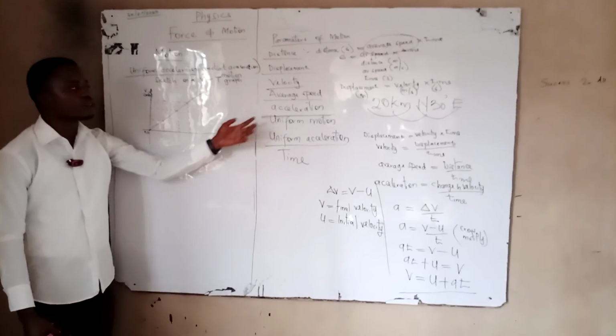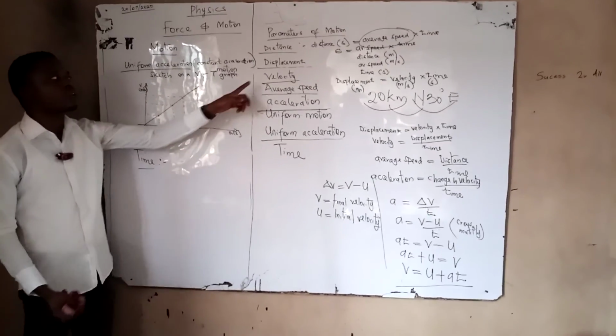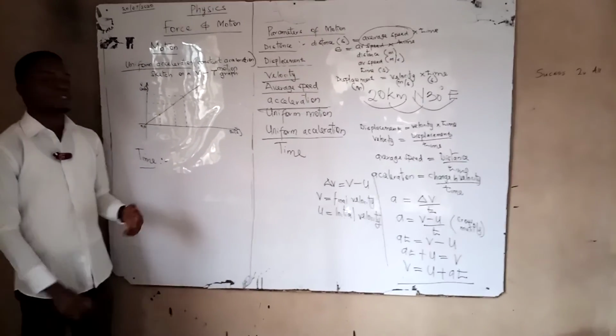And you must understand acceleration here is a vector quantity. I've taken time to explain to you. Speed is a scalar quantity, whereas velocity here is a vector quantity. It has magnitude and direction.